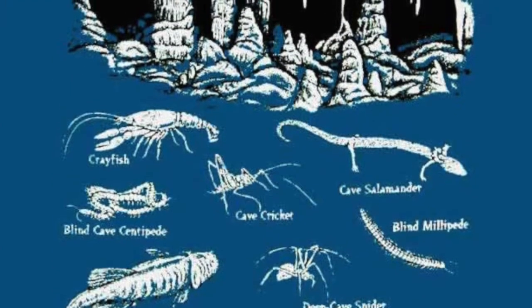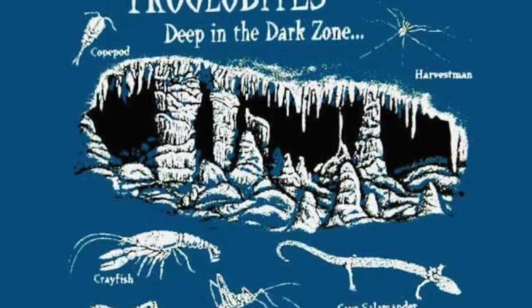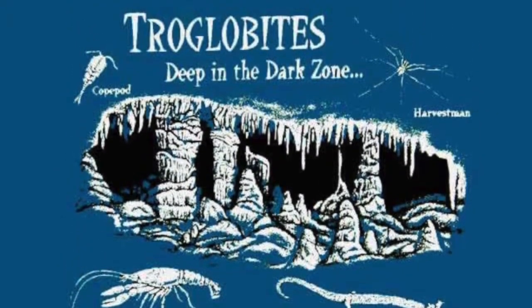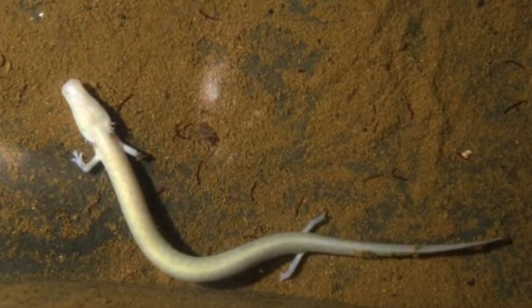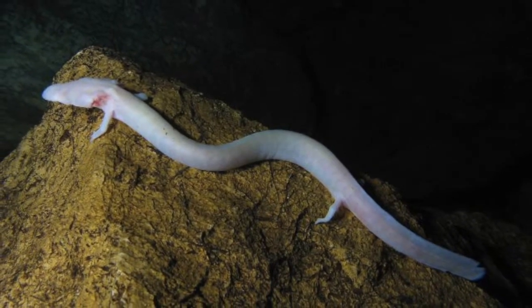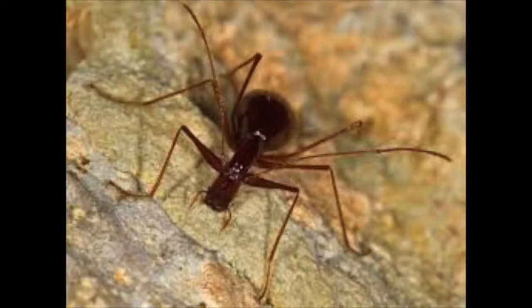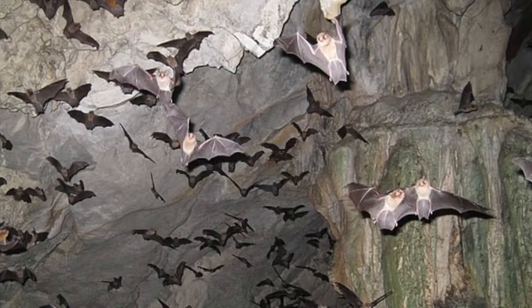The term troglobites refers to an animal species, or a population of a species, strictly bound to underground habitats. Caves are the homes to numerous species such as the olm, which is a white eyeless amphibian that sometimes measures over a foot long. Another strange species found in this type of ecosystem is the cave beetle. It feeds on the carcasses of different animals and other organic material.